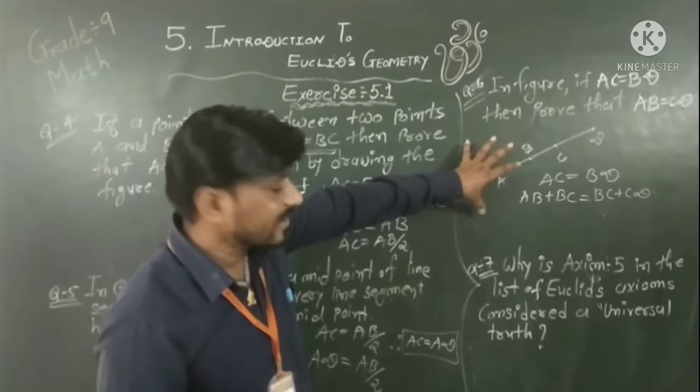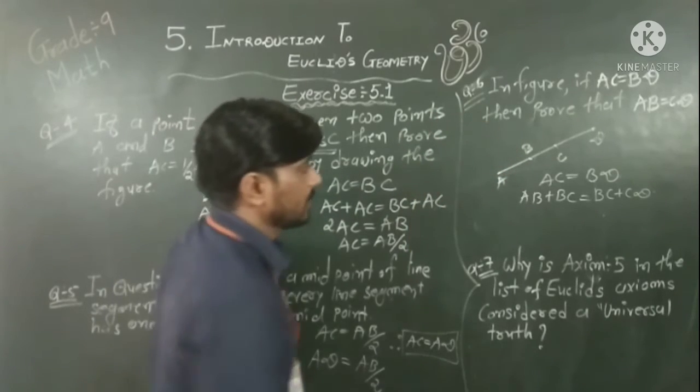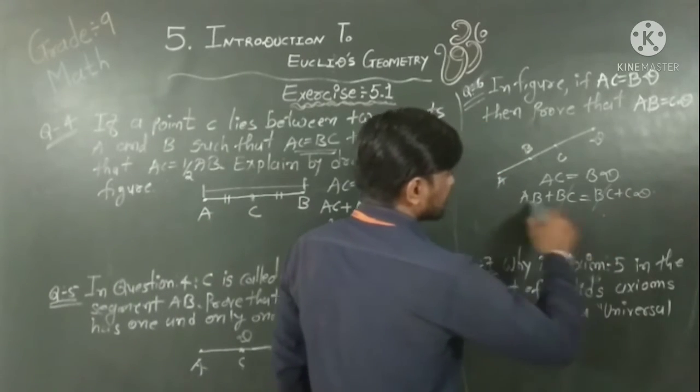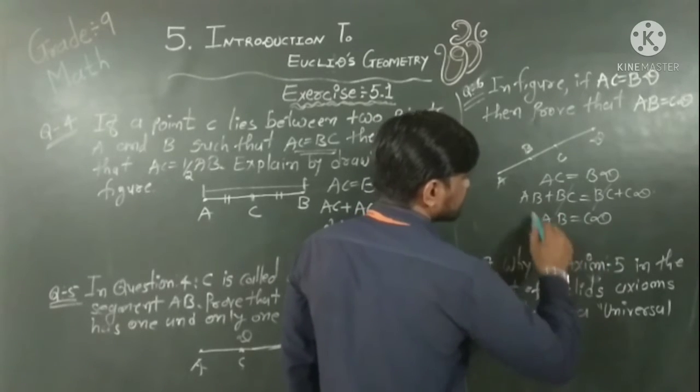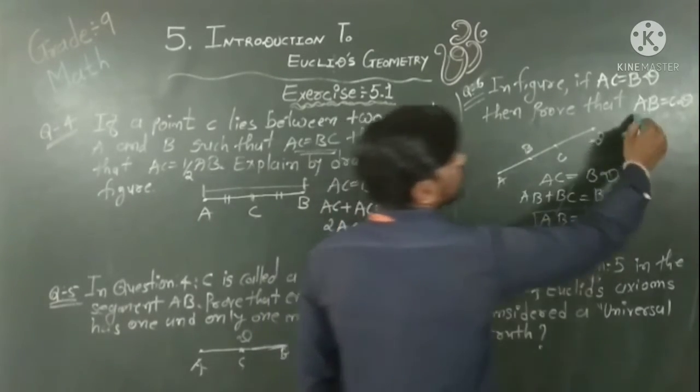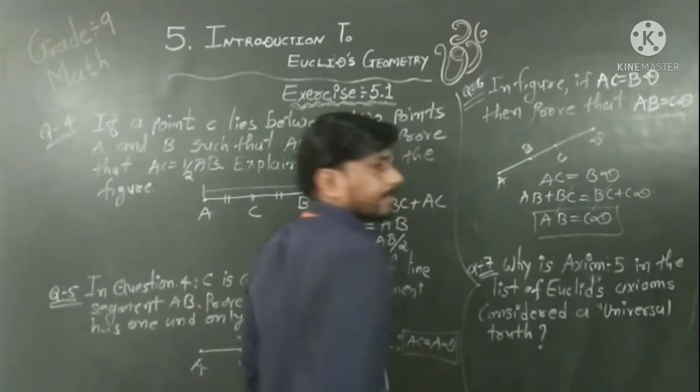Okay. Here is the given figure. Now what is BC? BC cancels. So we have AB is equal to CD. Yes, this is our destination. We have to prove that AB is equal to CD.